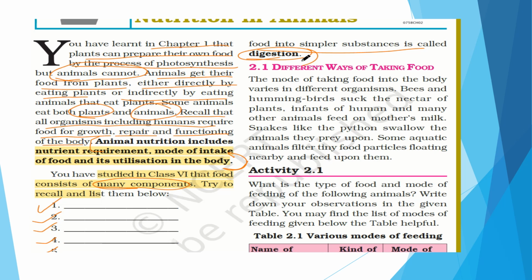So what are the different ways of taking food? The mode of taking food into the body varies in different organisms. The mode of taking food in birds is different, in infants is different, in adults is different, and in animals which feed on mother's milk is also different. Snakes like python swallow the animals they prey upon. Some aquatic animals filter tiny food particles floating nearby and feed upon them. So the mode of taking food varies from animal to animal.